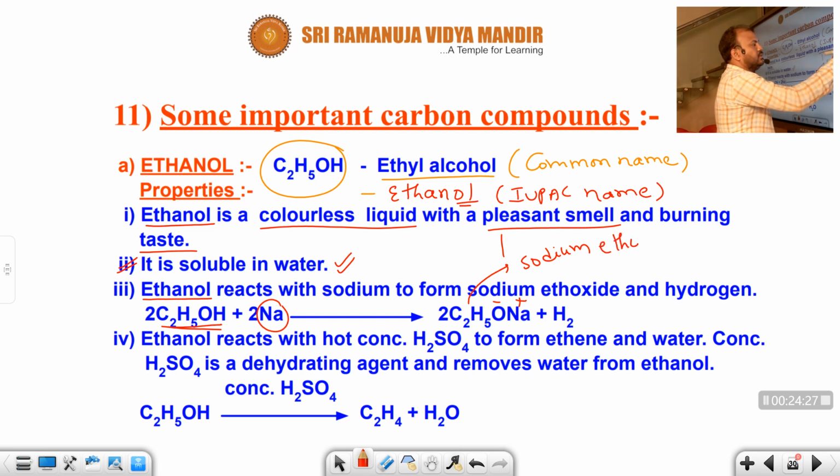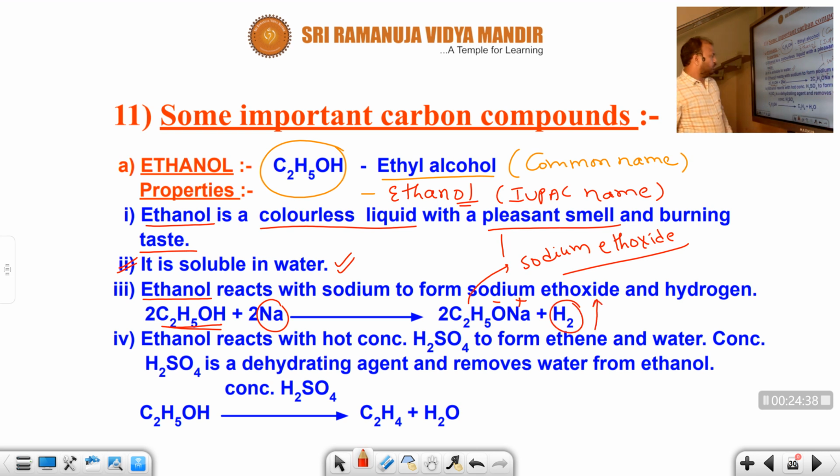C2H5ONa means sodium ethoxide, which is the salt. Salt means it must contain cation and anion, and it releases which gas? Hydrogen gas. So whenever alcohols react with metals, they release hydrogen gas, and the byproduct formed is a salt. Okay students, this is one of the important properties of ethyl alcohol or ethanol.